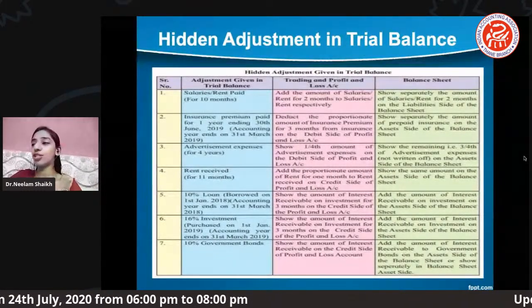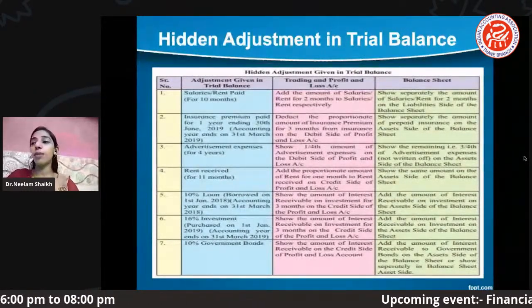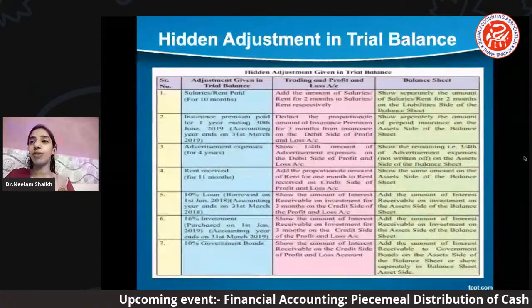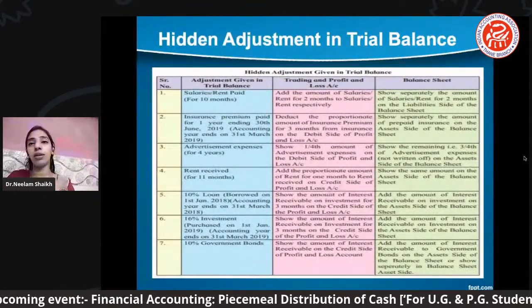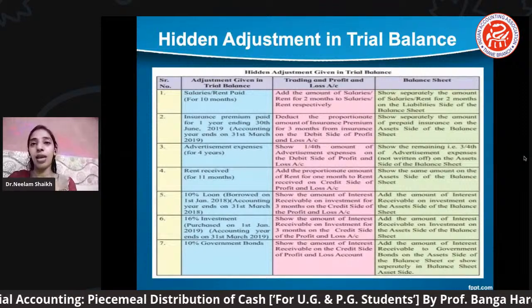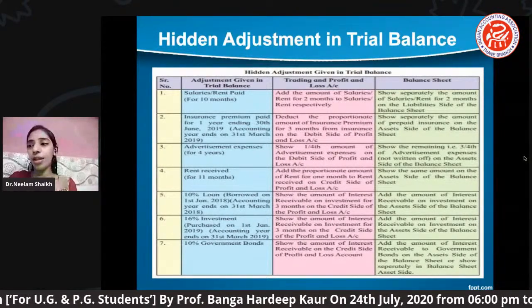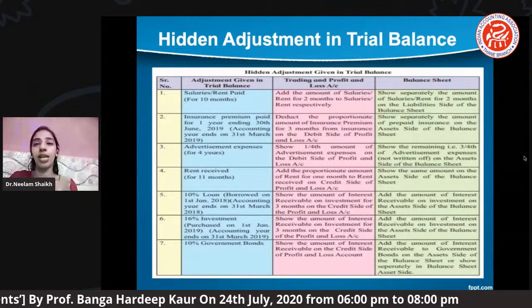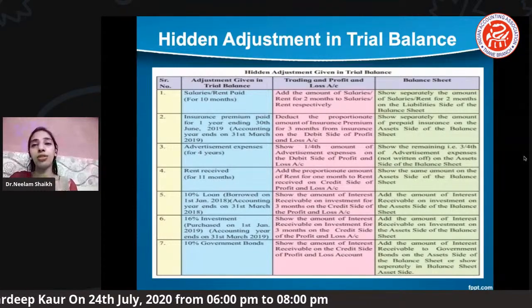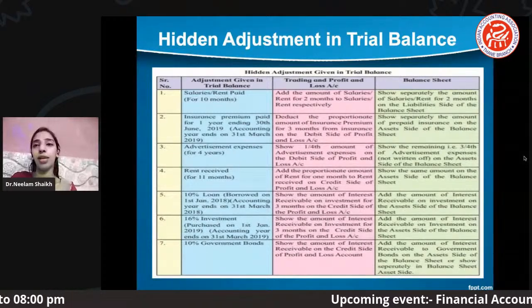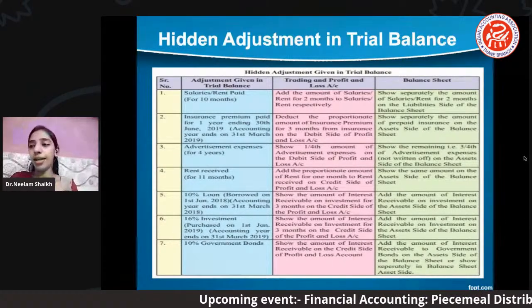I'll go for the second adjustment here, insurance premium paid. Now sometimes it might be given that the insurance premium is paid for one year, prepaid, okay, or postpaid. Usually they give prepaid, or the accounting year is mentioned, like 1 year ending. So that may also be one of the possibilities of coming in the problem as a hidden adjustment.